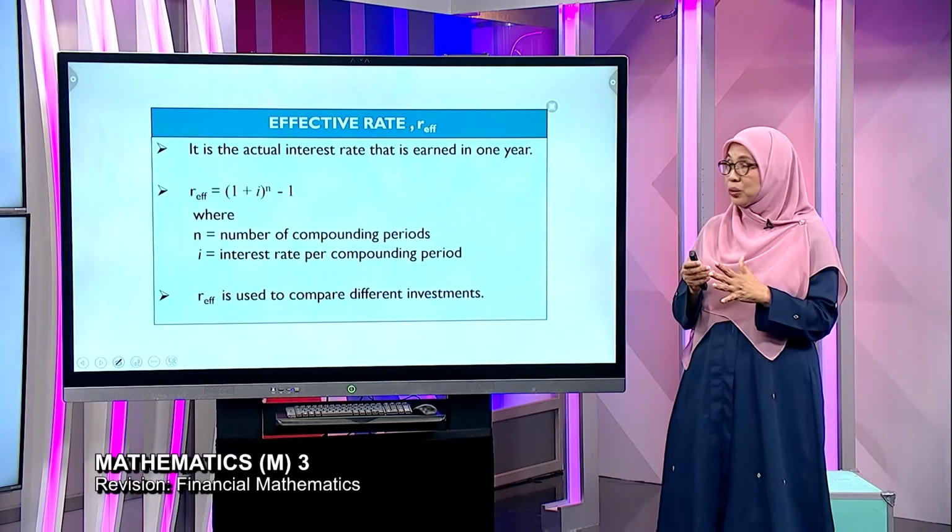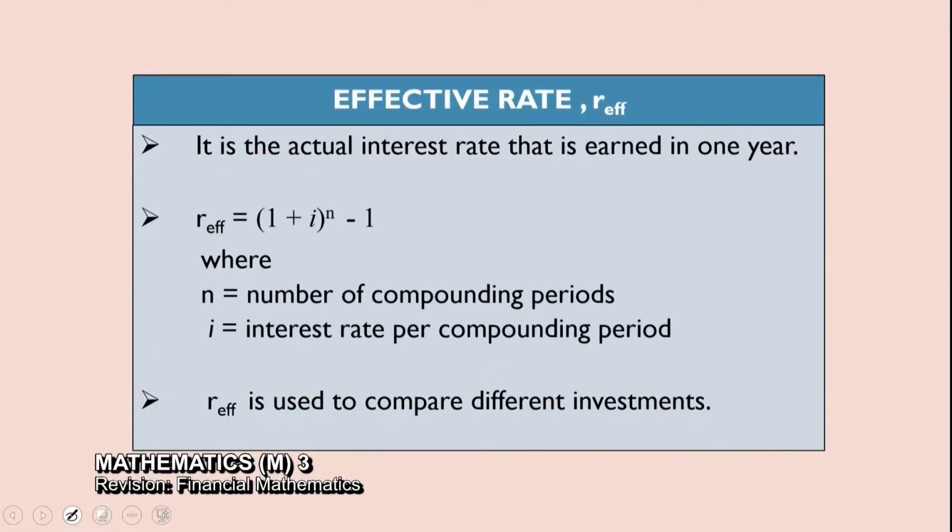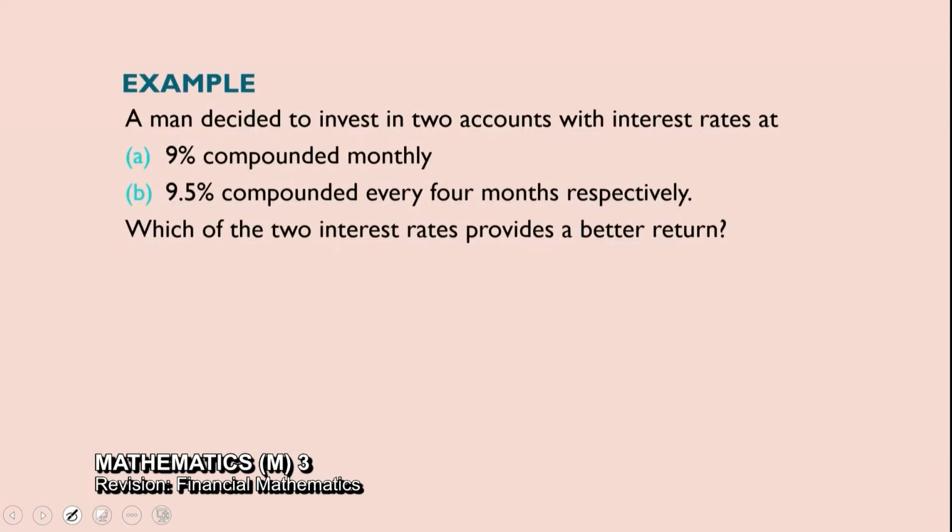Okay, students must also know the effective rate. So this is given in the question. It's always calculated once a year. But what is the purpose? To compare different investments. Okay, for example, kalau kita nak ambil loan here, kita nak invest in a bank. So here two different banks give two different interest rates. Okay, the first one 9% compounded monthly, the other one 9.5% compounded every 4 months.